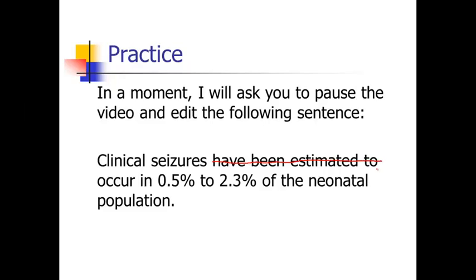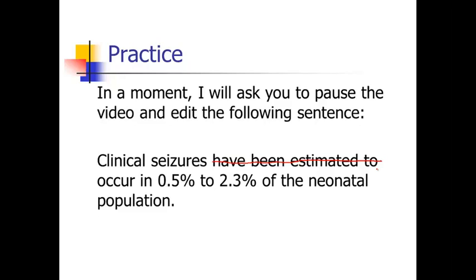Now some of you may feel like that's being too direct, right? You want to put the hedge word that it's been estimated to be. We don't want to be so direct as to say it occurs. But notice that in the statistics in this sentence, the 0.5% to 2.3%, that's a range. So it's obvious immediately to the reader that you're talking about estimates because you've presented the reader with a range of possible different values. So I think in this case it's okay to just say clinical seizures occur, and then of course we can give the references for those numbers at the end of the sentence. We don't need all this have been estimated to.